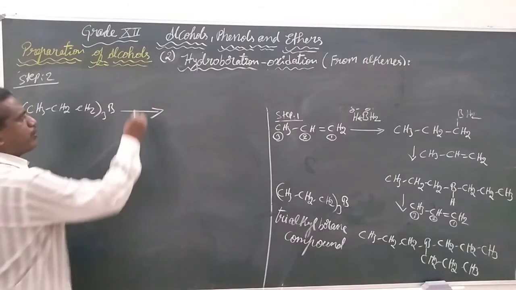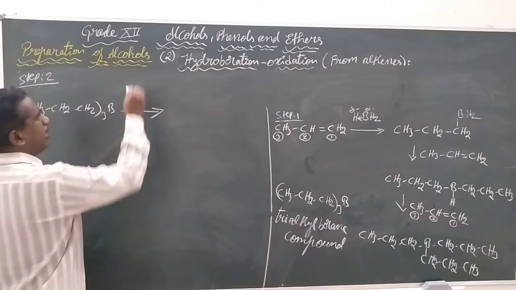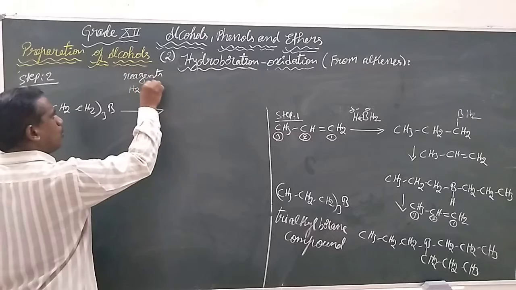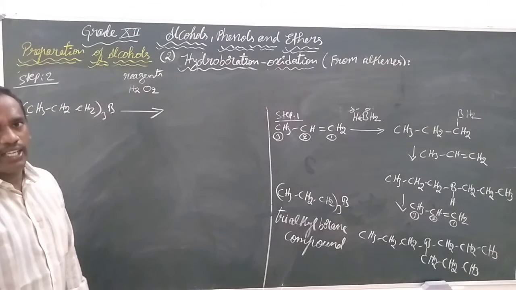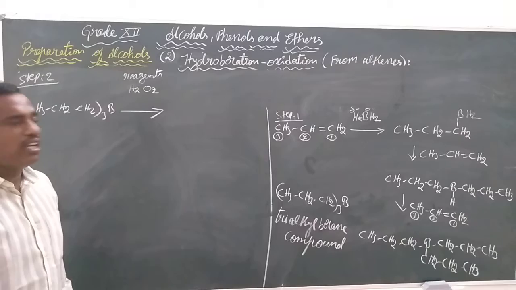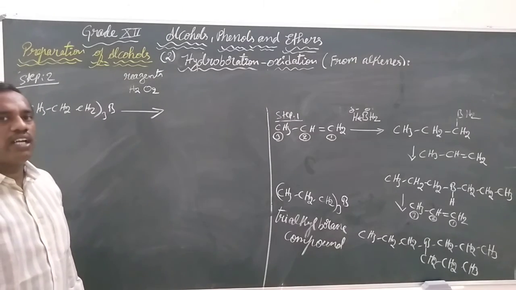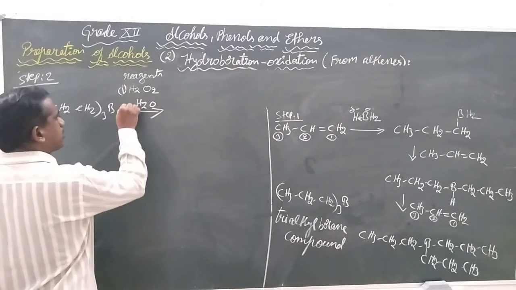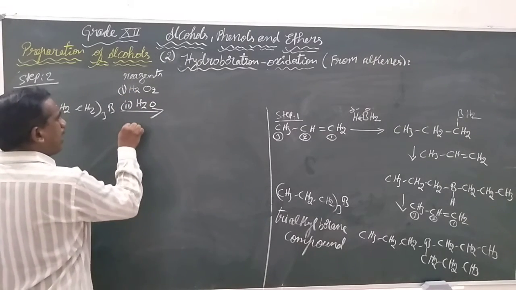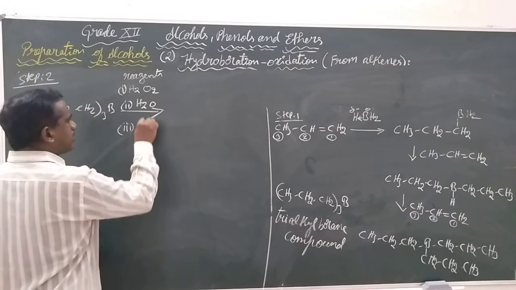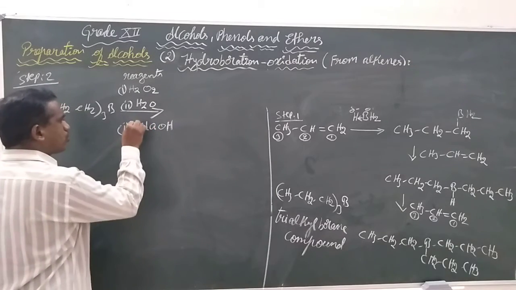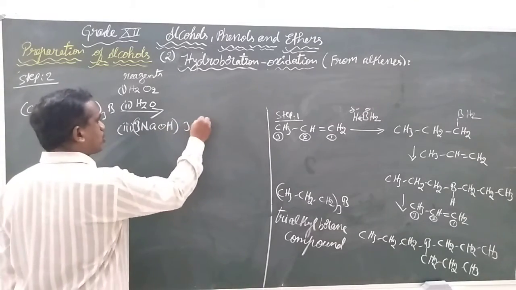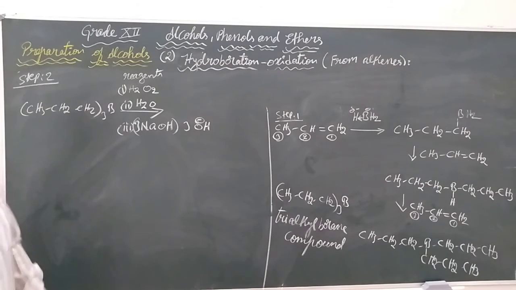Here the reactant we are using is trialkyl borane. The reagents that we are continuing with are H2O2, that is hydrogen peroxide, in aqueous sodium hydroxide. This aqueous is the water molecule that we are representing. Sodium hydroxide is the base that we are going to take, 3 moles, which is going to give 3 hydroxide ions.